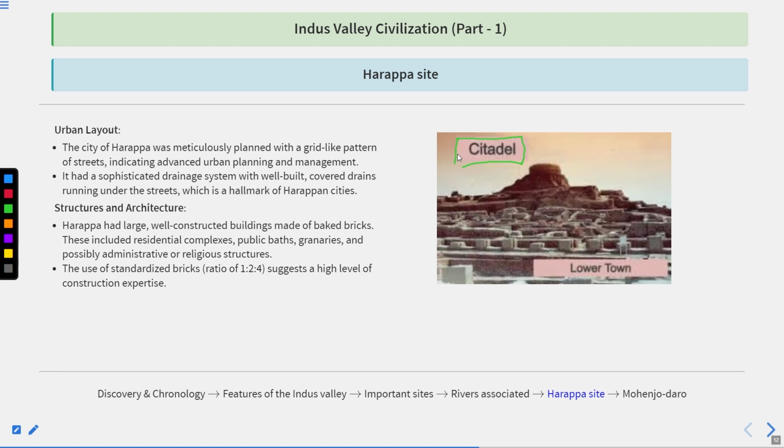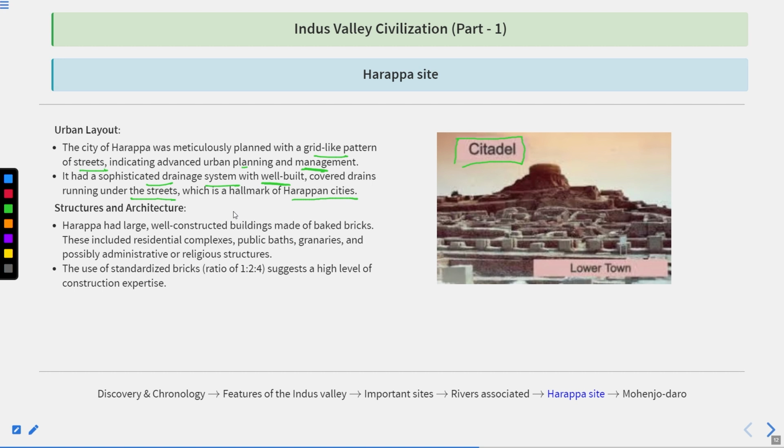The sites are divided into two parts: the lower town and the upper town. The city of Harappa was meticulously planned with a grid-like pattern of streets, indicating advanced urban planning and management. It had a sophisticated drainage system with well-built covered drains running under the streets, which is a hallmark of Harappan cities.